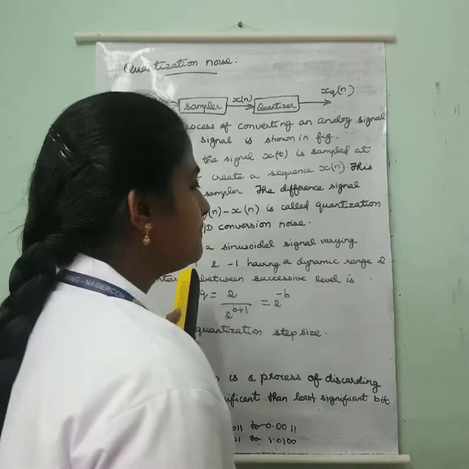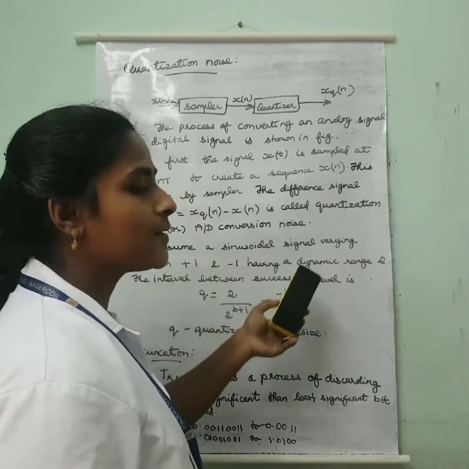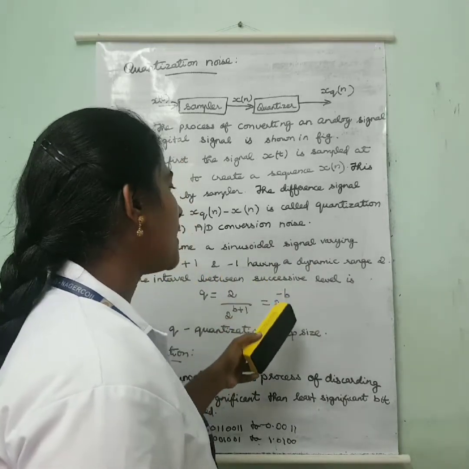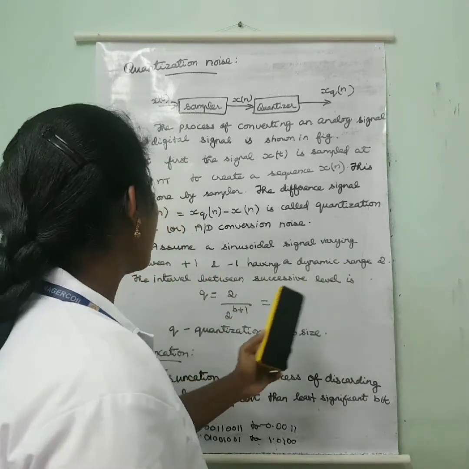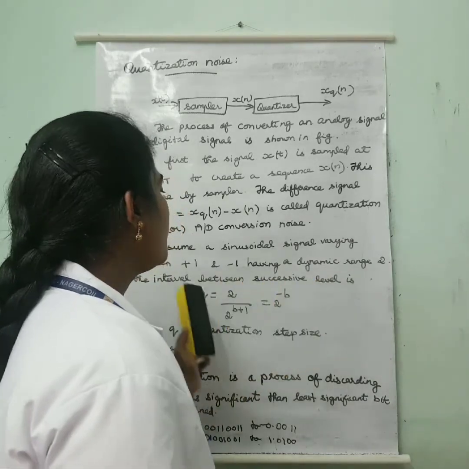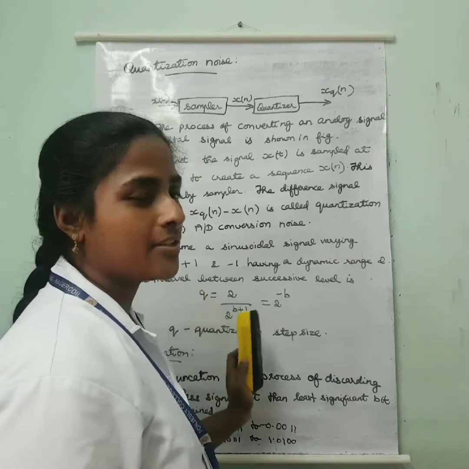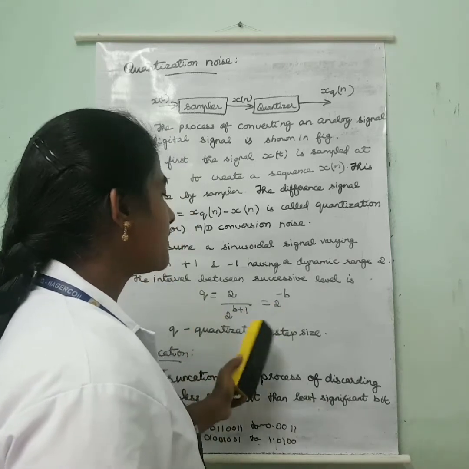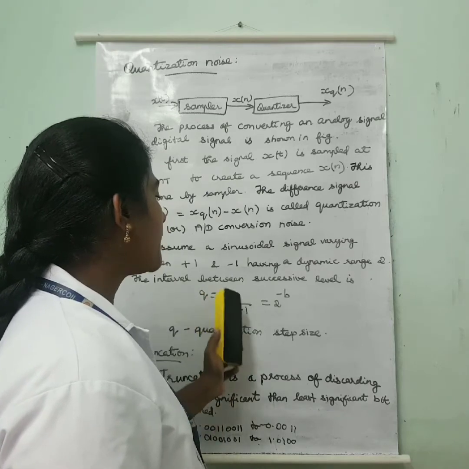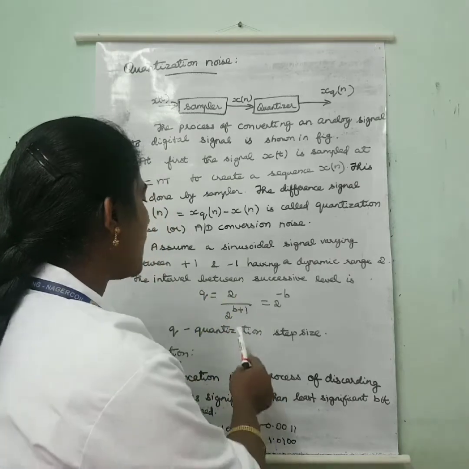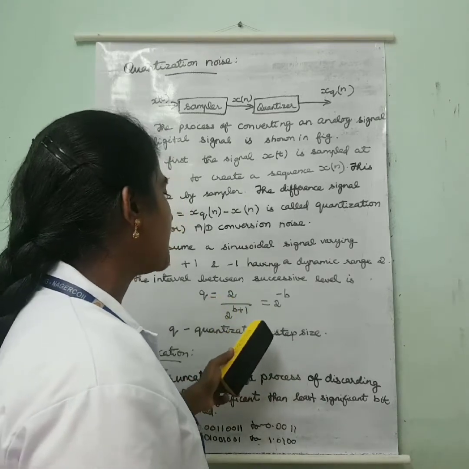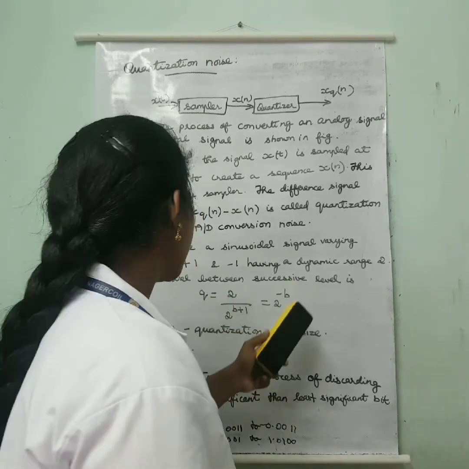Then assume a sinusoidal signal varying between +1 and -1, having a dynamic range of 2. The interval between successive levels, that is the quantization step size, is q equal to 2 by 2 power b plus 1. So this 2 and 2 will get cancelled, and your quantization step size will be 2 power minus b.